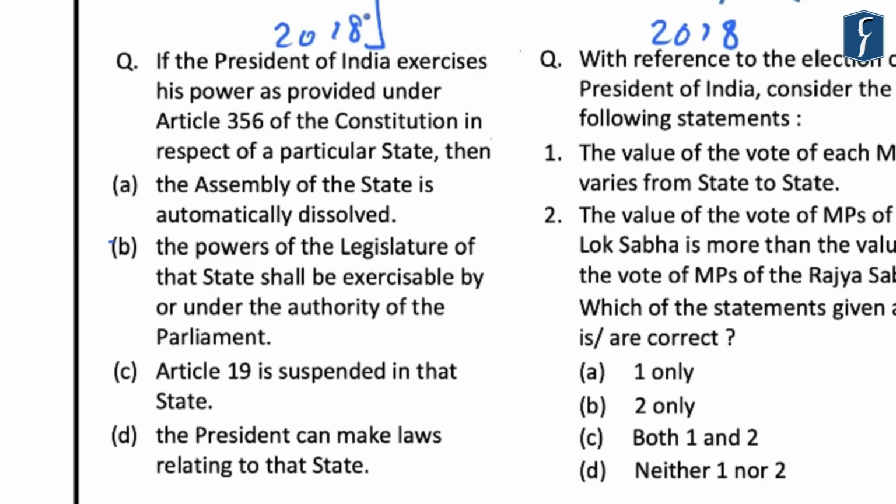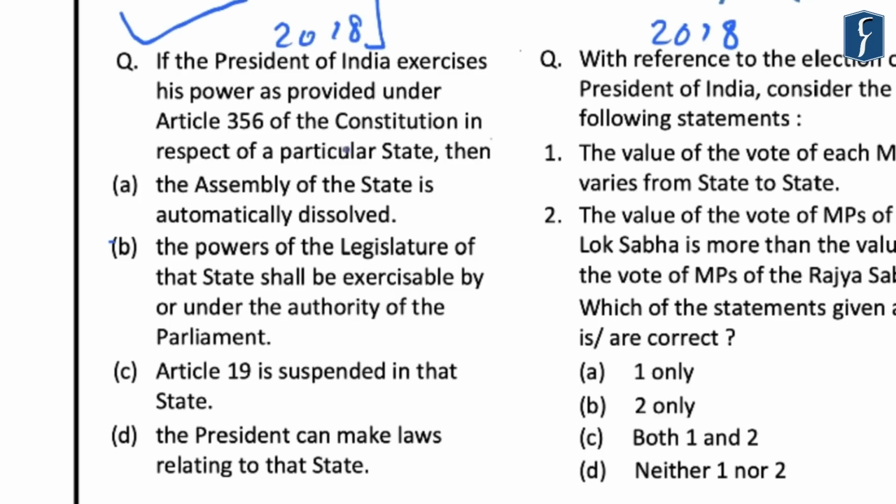Now if you go through the emergency chapter, you will find that there are 3 types of emergencies. First is the national emergency, the second one is the President's rule, and then there is financial emergency. So in all these cases, you should be aware about the consequence of proclamation of these emergencies. And they can be a very important aspect for us from the preliminary examination point of view. Now for solving this kind of questions, our focus should be on eliminating the wrong statements first.